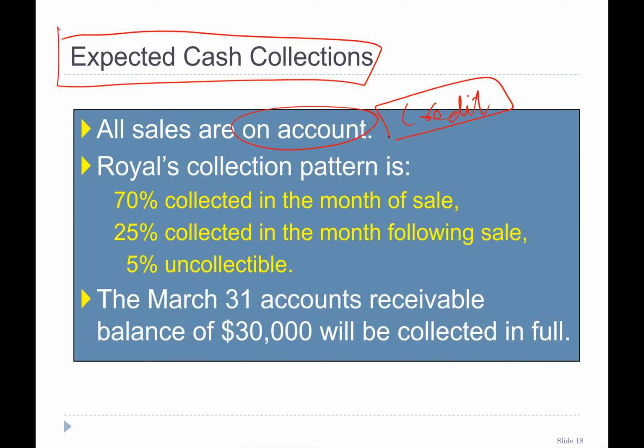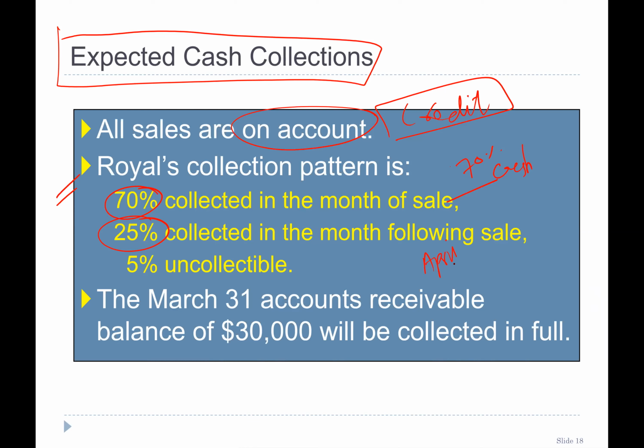And the collection policy or pattern is that 70% of the sales of that month you collect in the same month, which means you can collect the cash in the same month of the sales, 70%. 25% of that month's sales you will receive next month, right?